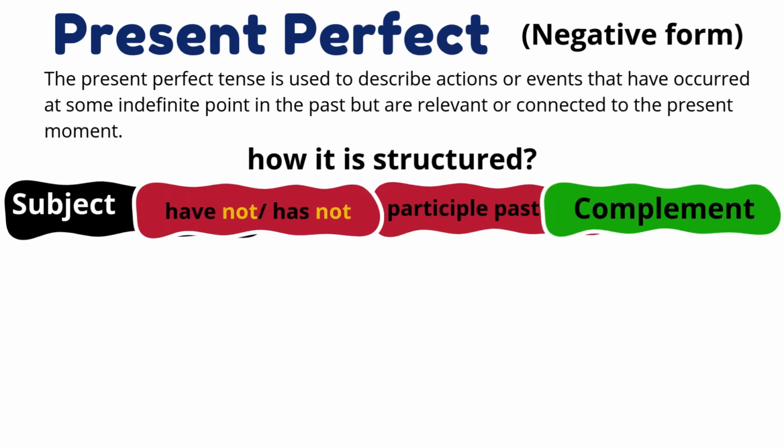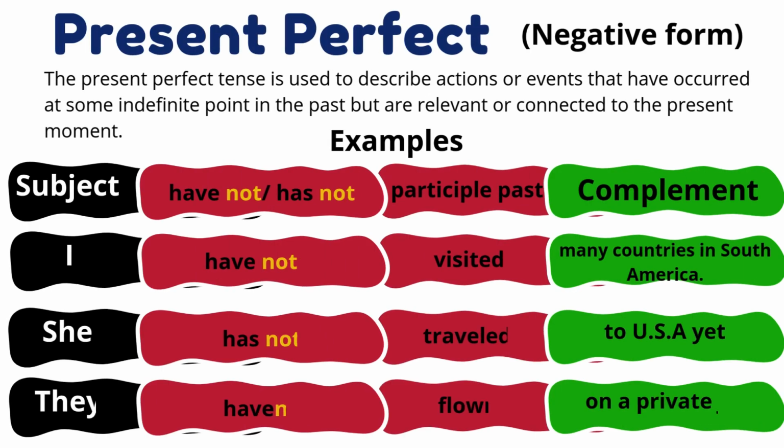Now, what happens with the negative form? The negative form uses a new element. You use a negative word, not. And you can say have not or haven't, has not or hasn't. Remember, you use have with the I, you, we, and they personal pronouns. And you use has, the auxiliary has, when you talk about she, he, or it, the third persons.